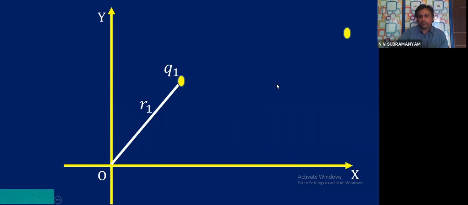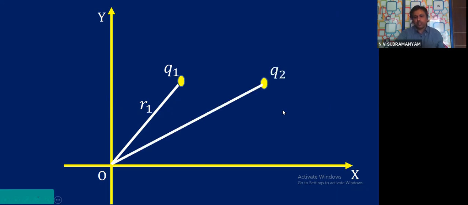Then at infinite distance, I am having another charge plus Q2. This is plus Q1, this is plus Q2. At what distance do I have it? At infinite distance. Now, this Q2 is moved closer to Q1. See the diagram, all of you. To some distance R2 from the origin, and I got it to the point P.